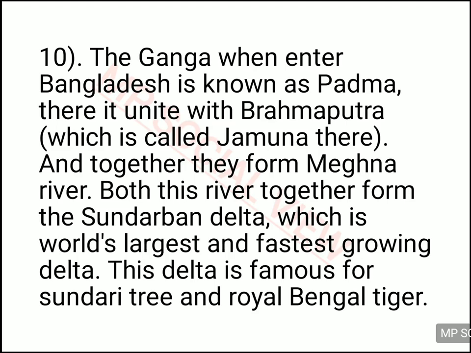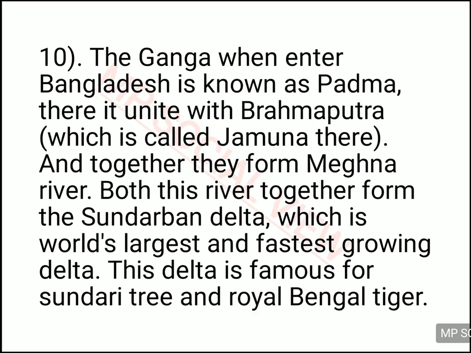The name is changed from Brahmaputra to Jamuna. And this Padma is the Ganga river, which is called Padma in Bangladesh. So this Padma and Jamuna, which is actually the Brahmaputra of India, join each other, and they make another river called Meghna.